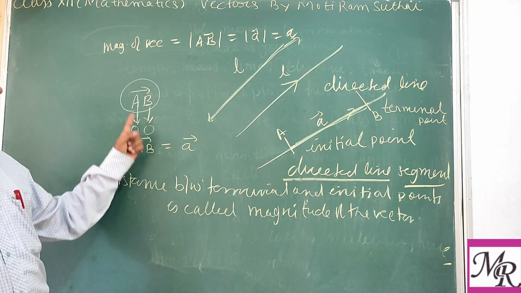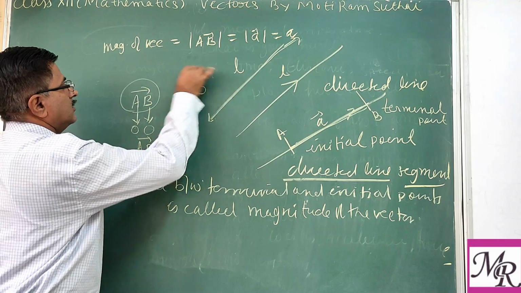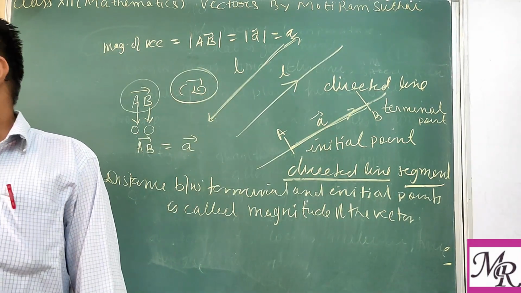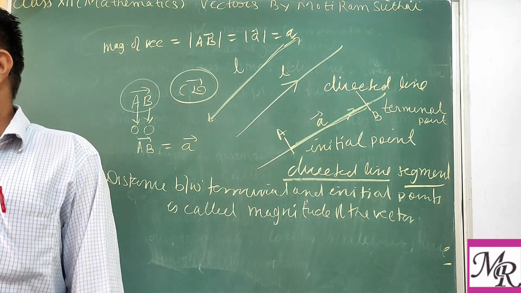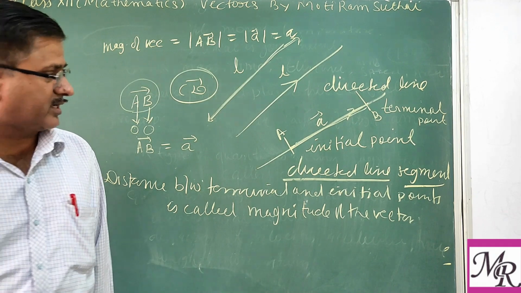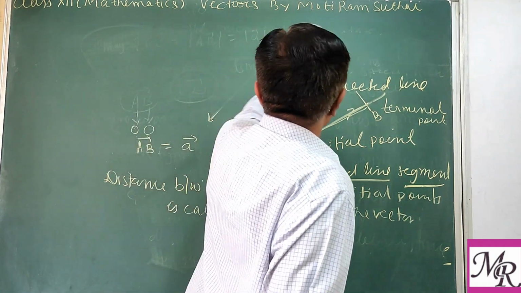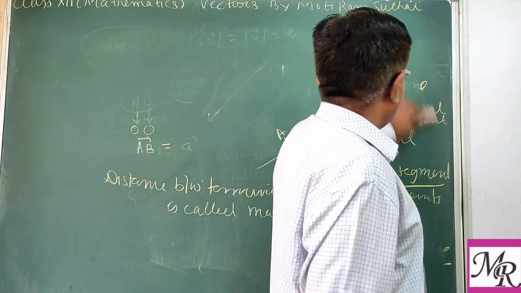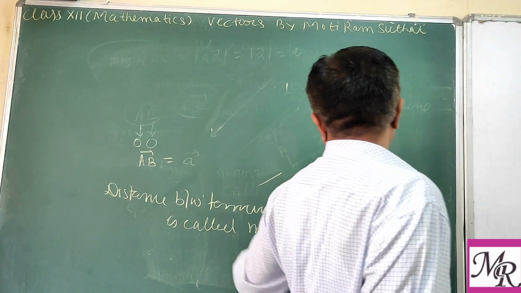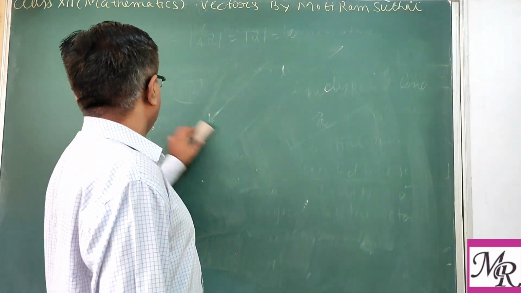The arrow always indicates the direction from A to B. Suppose I write here CD. The arrow indicates C to D. C is the initial point and D is the terminal point. Then we have the position vector. So this is the basic concept about the vector. Now we can say position vector. As in the previous class, we saw coordinate geometry.